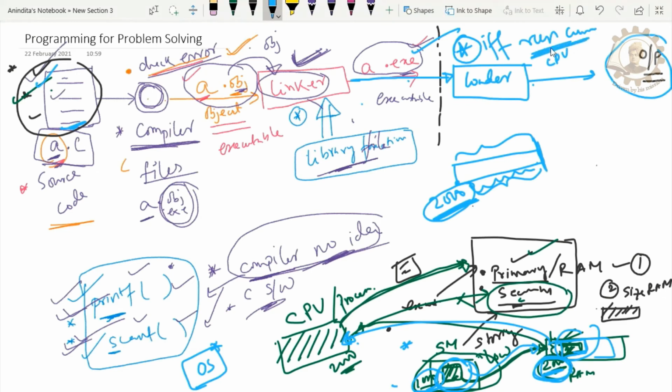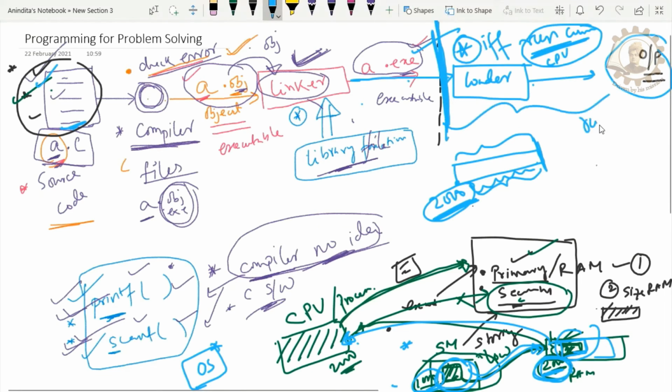Writing the run command means you are clicking on run, so now you need to load it into the RAM. If you don't write this run command, only up to compilation will happen. This part is for running. This is the main thing. I think it is clear now.